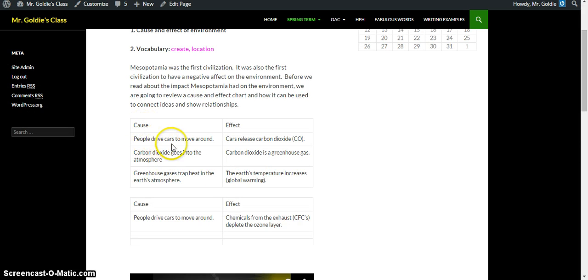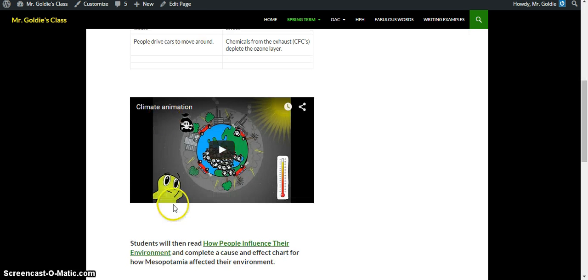Cause, people drive cars to move around. The effect is cars release carbon dioxide, or CO2. Carbon dioxide goes into the air or the atmosphere. Then, the effect is carbon dioxide is a greenhouse gas. Greenhouse gas traps heat in the Earth's atmosphere. The Earth's temperature increases and we get global warming. You can watch this video here and it talks about that.